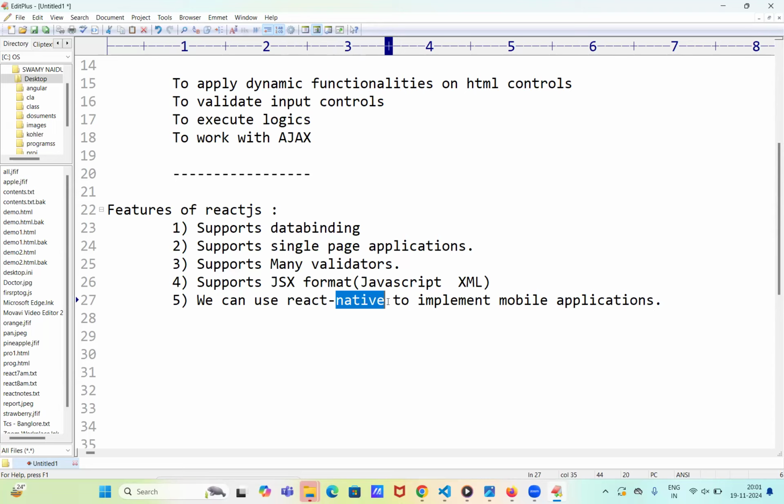The second point is that the mobile applications we implement with React Native are cross-platform mobile applications. What does cross mean? It supports any type of mobile: Android, iOS, and so on. That is the main point.